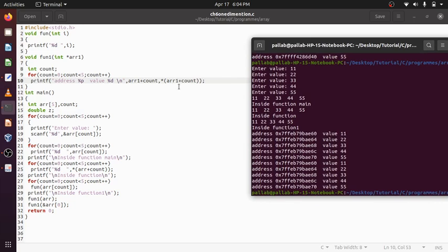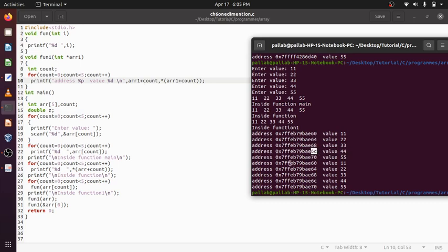Then arr1 plus count, the address I am getting is 60, plus 1 becomes 64, plus 2 becomes 68, plus 3 becomes 6C. Why 6C?